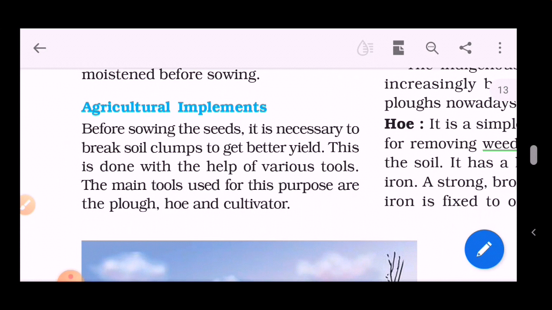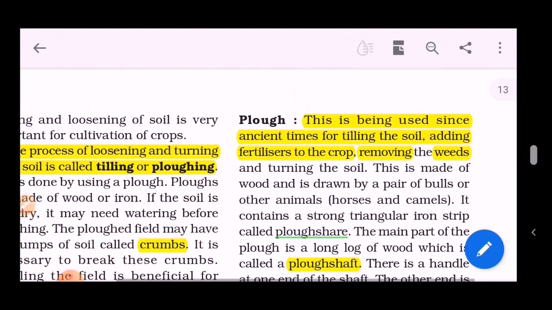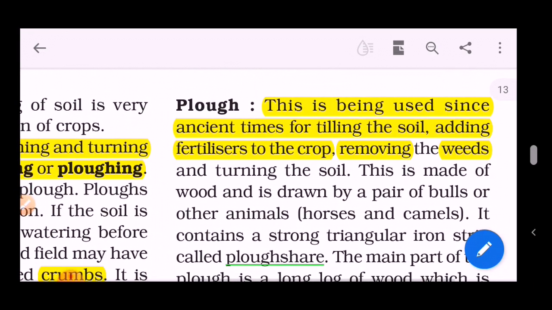The main tools used for this purpose are the plow, hoe and cultivator. The plow has been used since ancient times for tilling the soil, adding fertilizers to the crops, removing the weeds and turning the soil. Please take note and highlight the points. Plowing is used for tilling, in the sense of loosening the soil, as well as adding fertilizers and manure to the crops, and also removing the weeds.